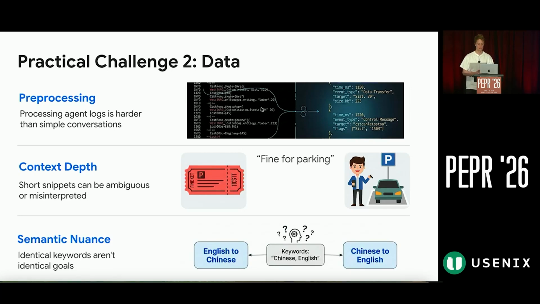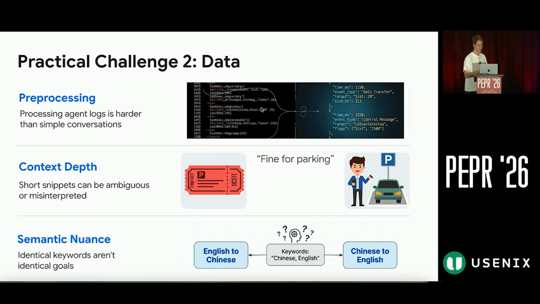And actually, the second challenge was data itself. First of all, pre-processing is crucial, and it has to be good. If we deal with simple, plain chatbot conversations, then maybe we can just give it as it is to Urania. However, if we deal with complex agentic logs, they are messy and noisy. First, you have to clean them up so that they contain information that is crucial for your analysis.